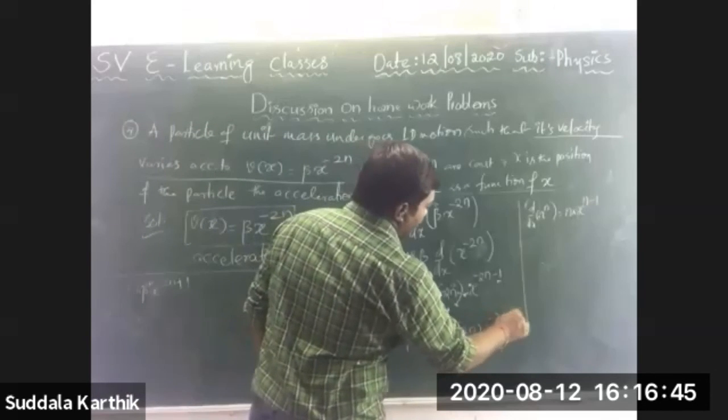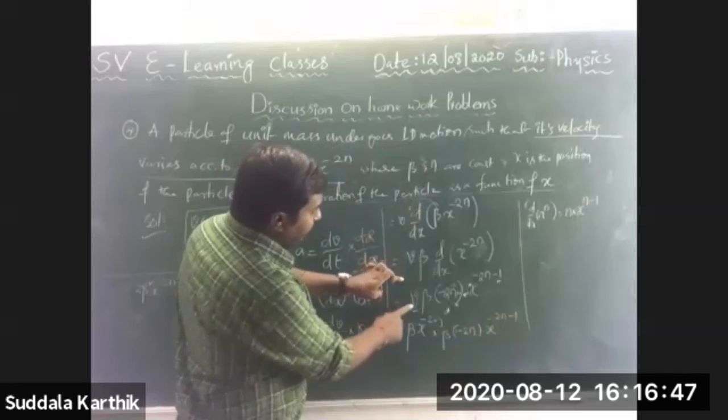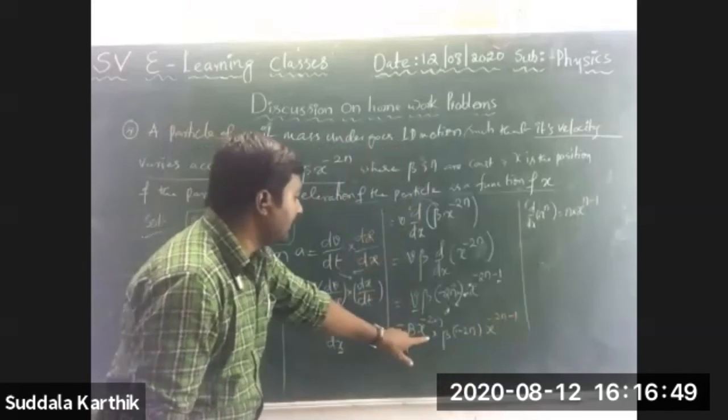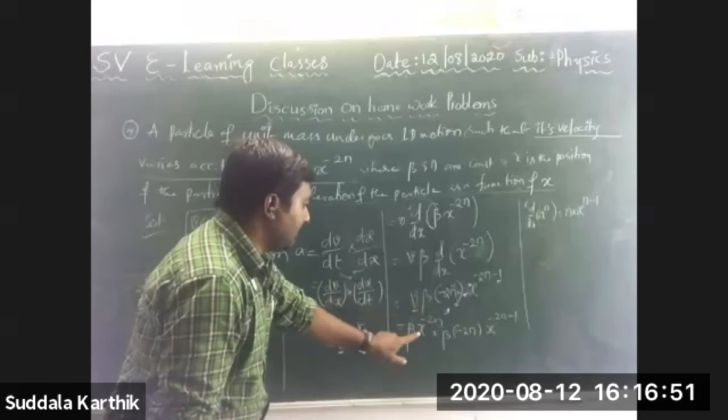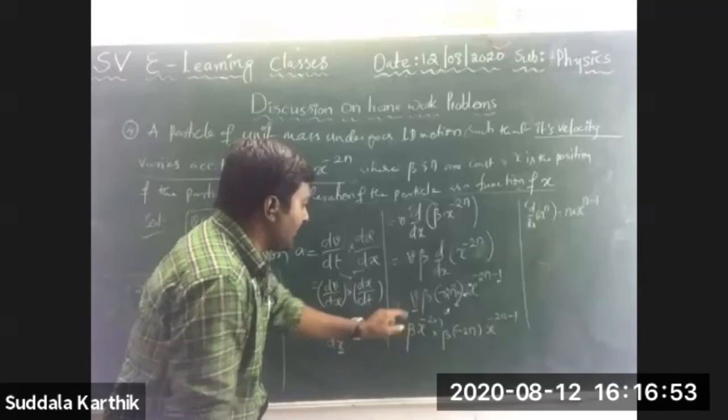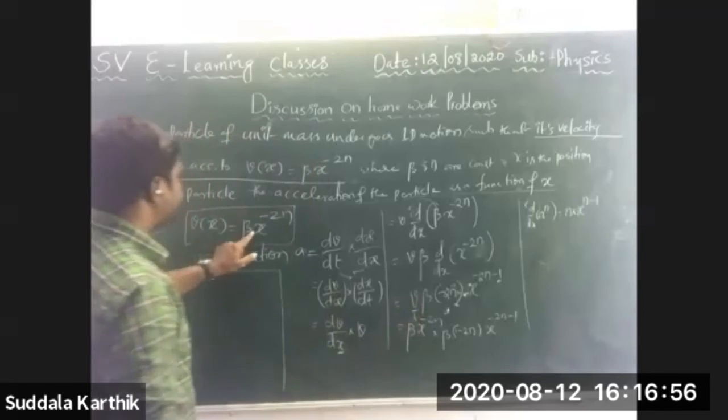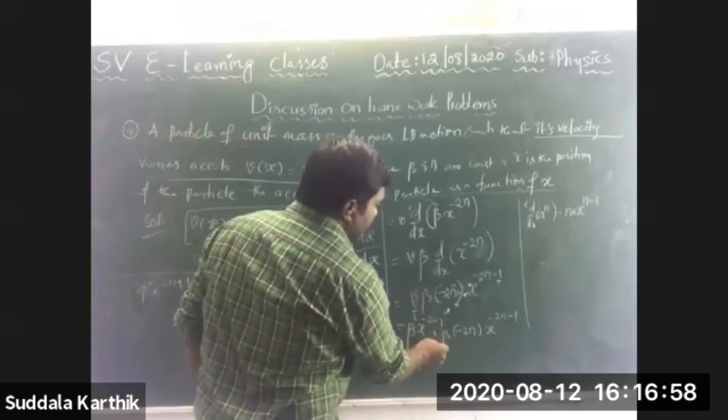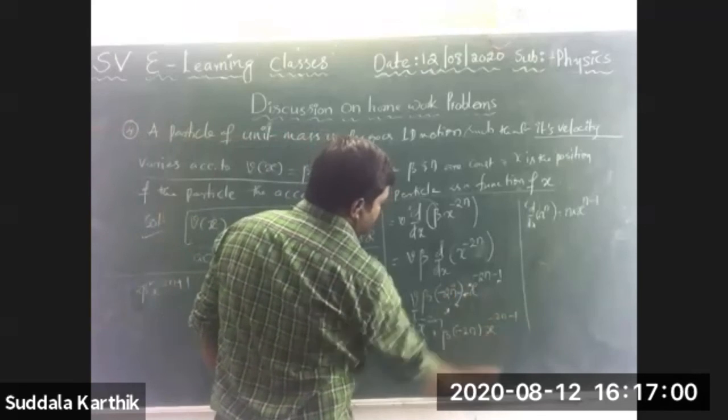Instead of v, I am substituting beta x to the power of minus 2n, into beta, minus 2n, x to the power of minus 2n minus 1.